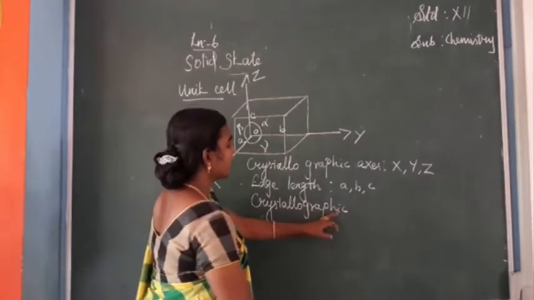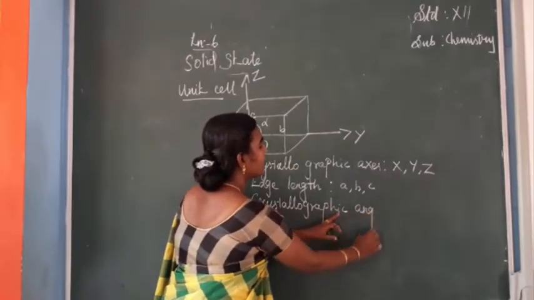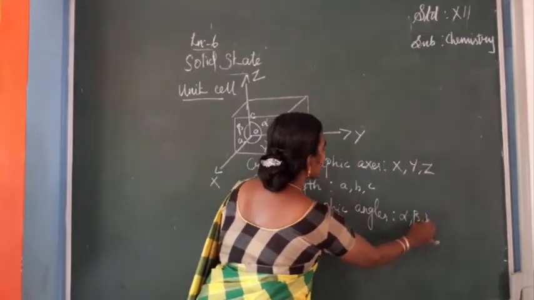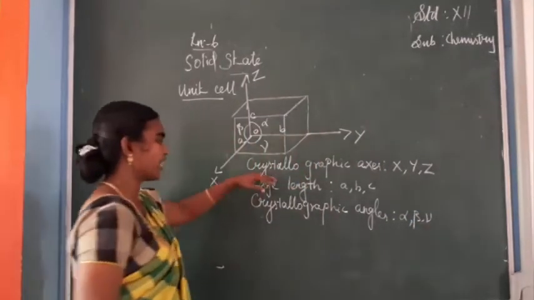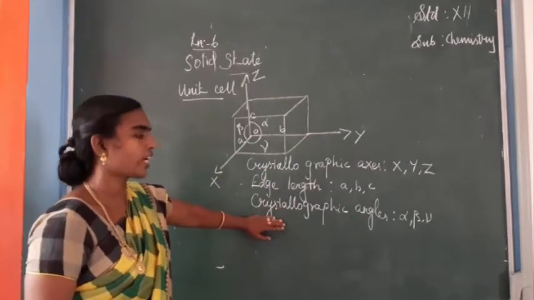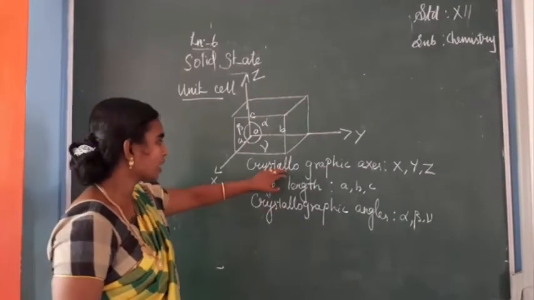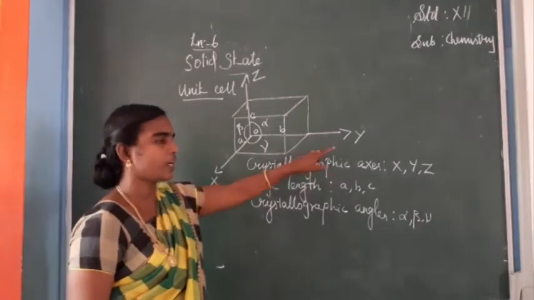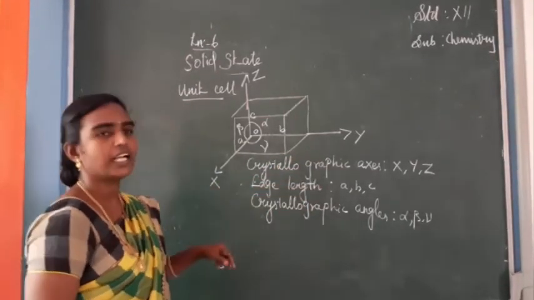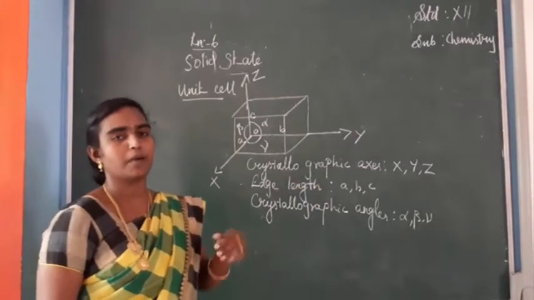A question may be, what are the parameters of a unit cell? That is the crystallographic axes, the edge lengths or primitives, and the crystallographic angles. So the crystallographic axes are X, Y, Z, the edge lengths are A, B, C, and the crystallographic angles are alpha, beta and gamma. Okay.